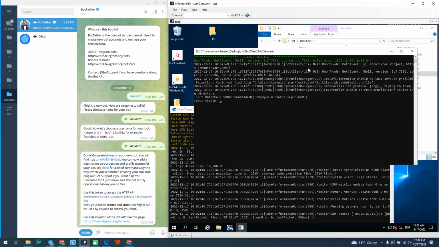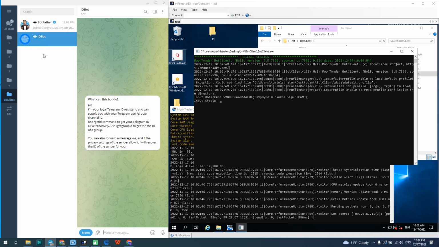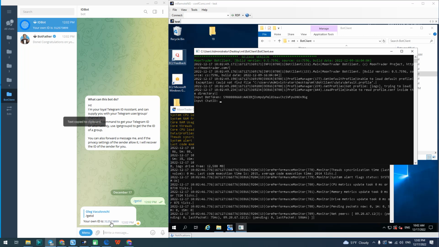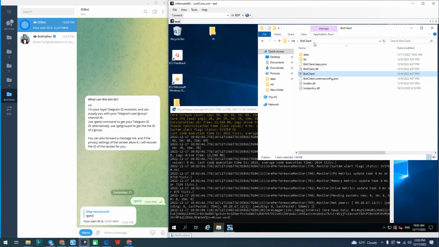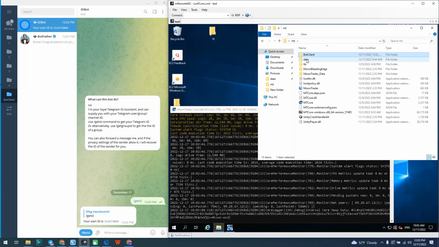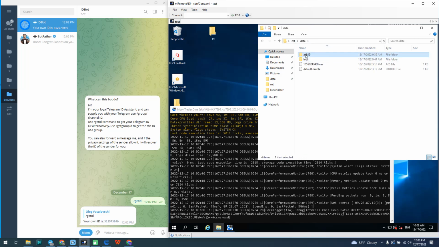After that, we need to find out our ID. To do this, open IDBot, press the menu and select Get ID. Copy the ID and paste it into the BotClient. Press enter and wait for the download. After that, close the BotClient. Then, we need to copy our profile from the data folder with the MoonTrader and paste it into the data folder in the BotClient folder.